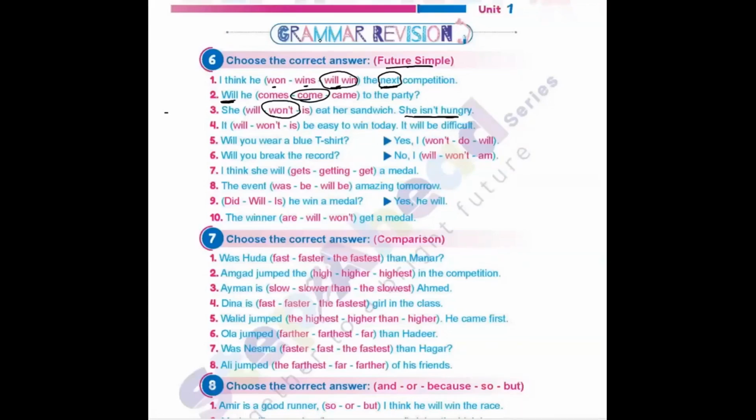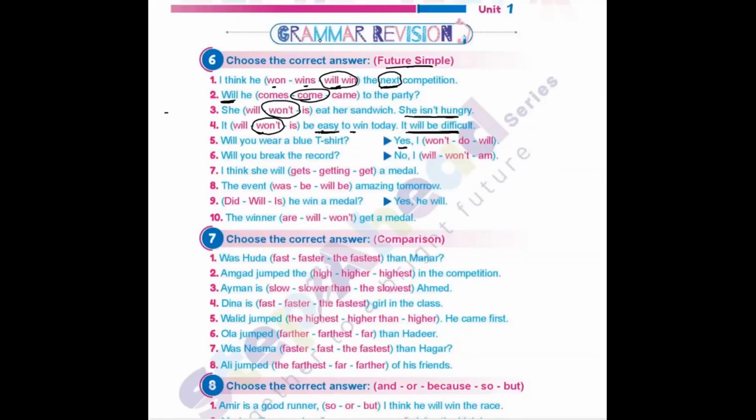Number 4: it will, wants, or is be easy to win today. It will be difficult. If it will be difficult, here I have to use the negative with easy. So it will be "won't." It will not or won't be easy to win today. It will be difficult. Will you wear a blue t-shirt? Will you wear a blue t-shirt?